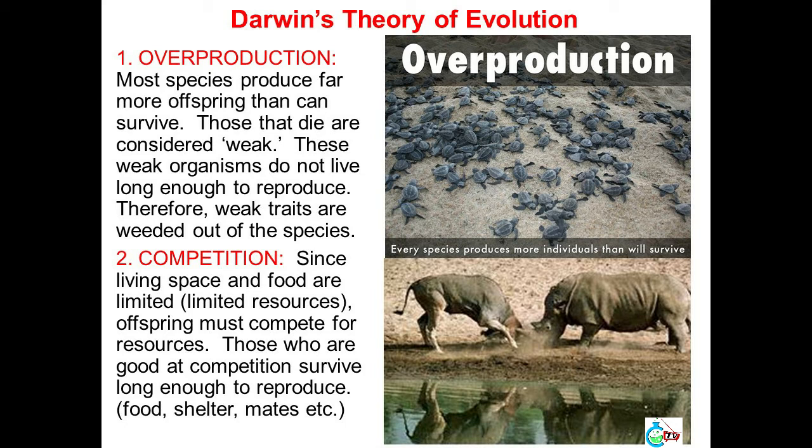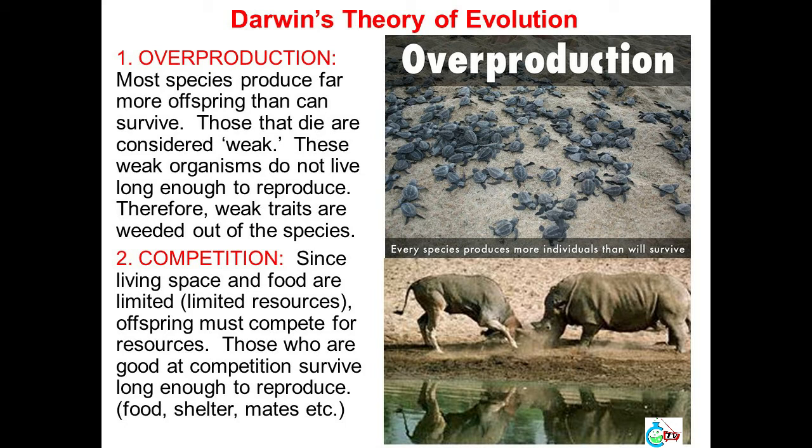Darwin's theory of evolution. 1. Overproduction. Most species produce far more offspring than can survive. Those that die are considered weak. These weak organisms do not live long enough to reproduce. Therefore, weak traits are weeded out of the species.